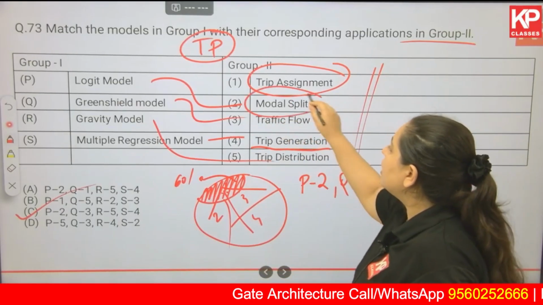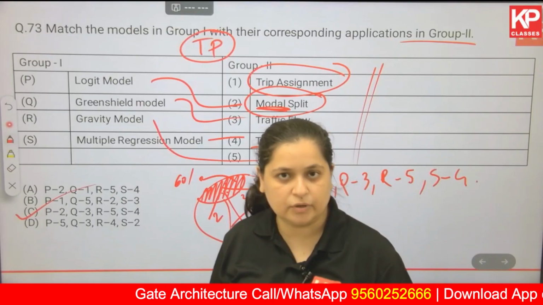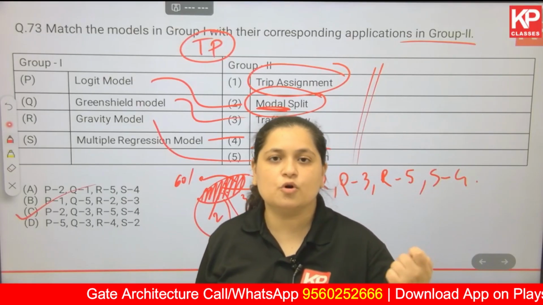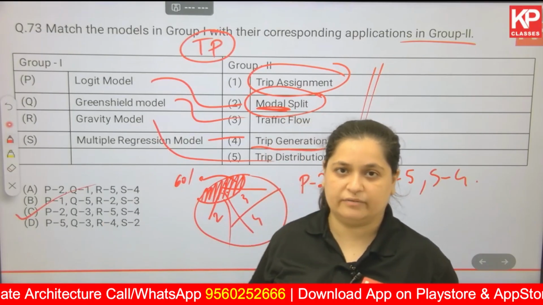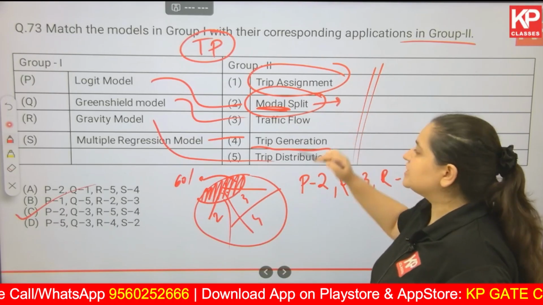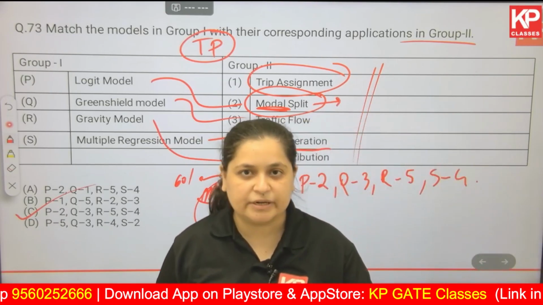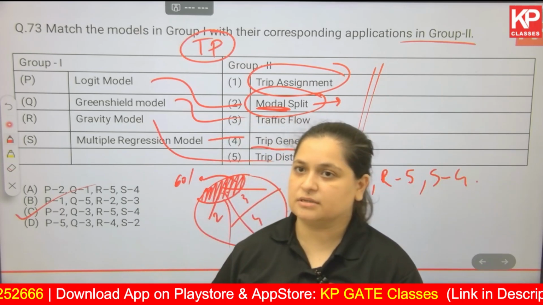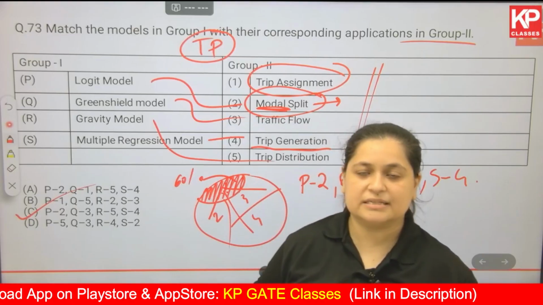Then modal split, mode as in the choice of transportation. For example, you choose to go by two-wheeler or a car or public transportation, or let's say auto rickshaw. That is your mode choice. So mode split, for example, 60% chose to go by their own vehicle, 20% chose metro, and the others chose various different modes, for example bus or auto rickshaw or taxi, Ola, whatever.